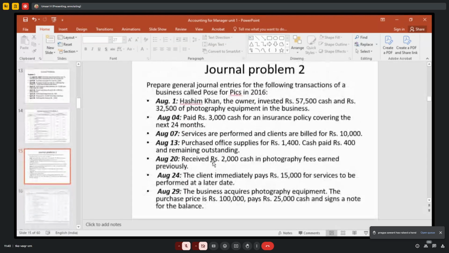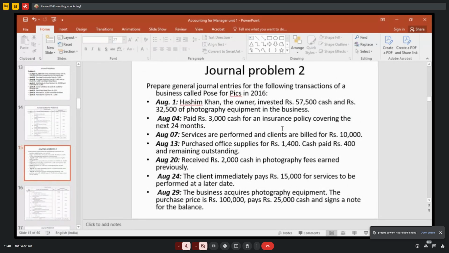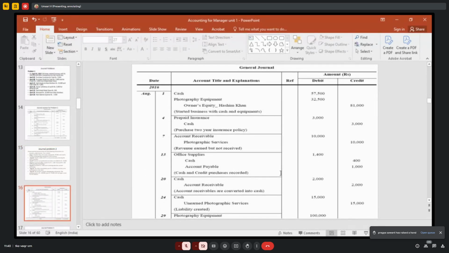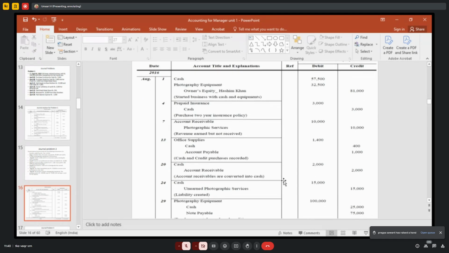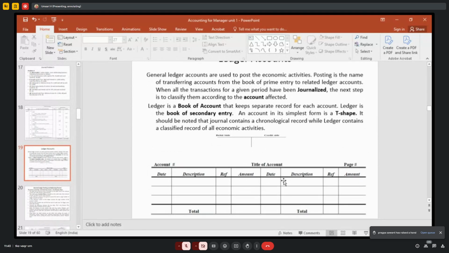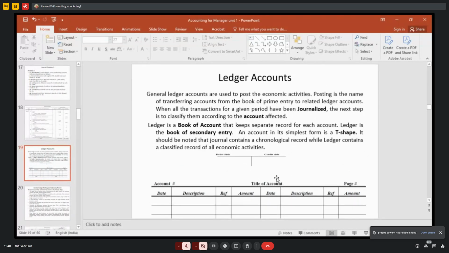Right? After preparing this, I have given some other journal entries also. You have to practice. We cannot do many more problems. We have a lot of chapters, so for example only one problem I can do. You practice it. If you have any doubt, in the last class we will discuss. Okay. So after preparing all these journal entries, you have to prepare ledger accounts. Ledger accounts means what?